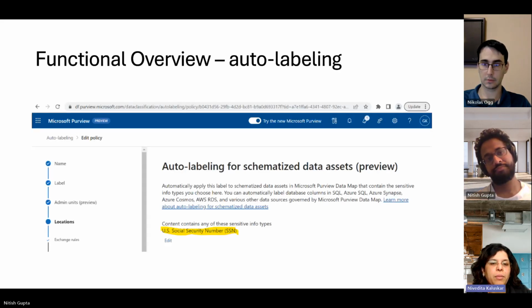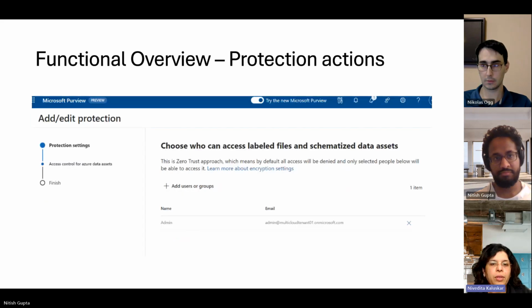And here we see some UI screenshots. Here what we are doing is we are defining rules for labeling. We are saying a column that has social security numbers, for example, is a sensitive information type. Further down, we also define protection actions where we say which user has access and who does not. So here we are saying anybody who's not an admin does not have access to the data.